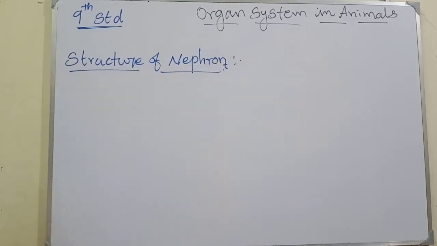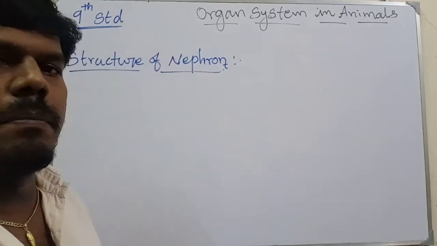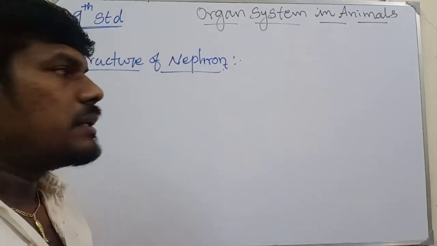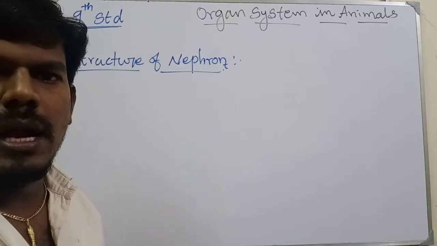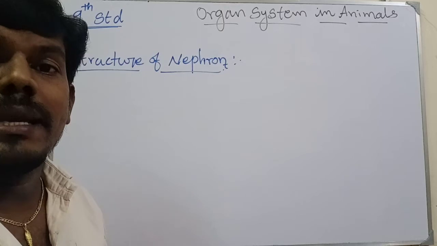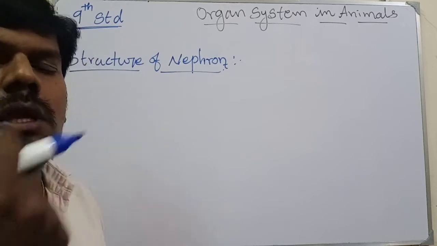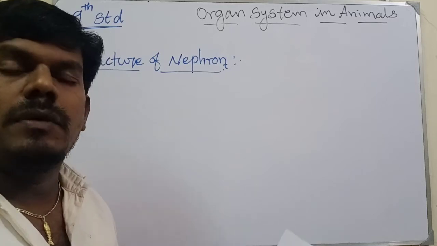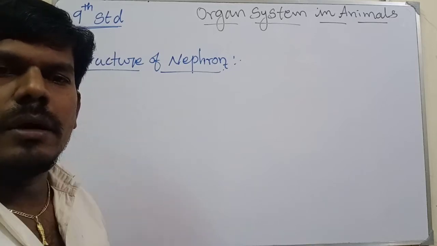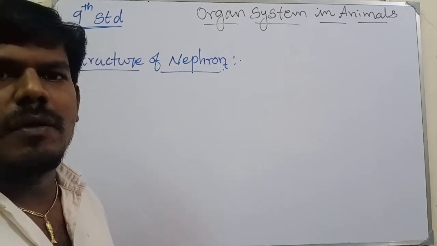Before that, what is the main function of nephron? You know that the nephron is present in the excretory organ of our body. That is the kidney. The kidney is composed of more than 1 million nephrons. That many nephrons are present in one organ, which is involved in the excretory function in our body.